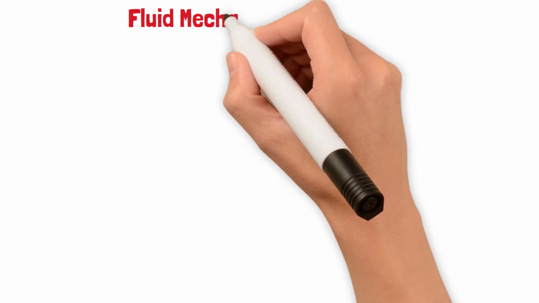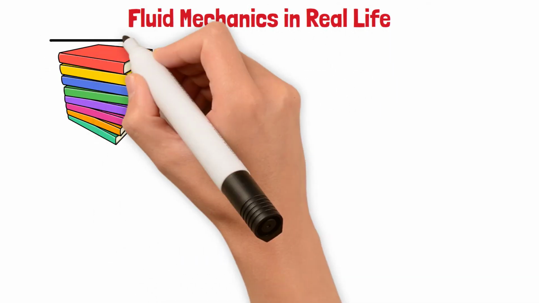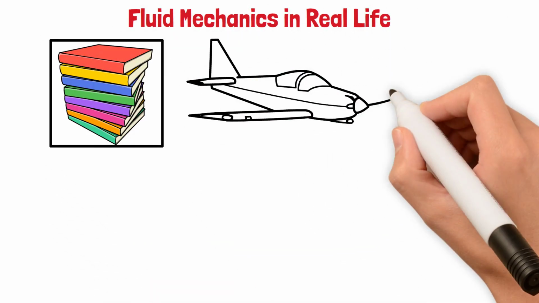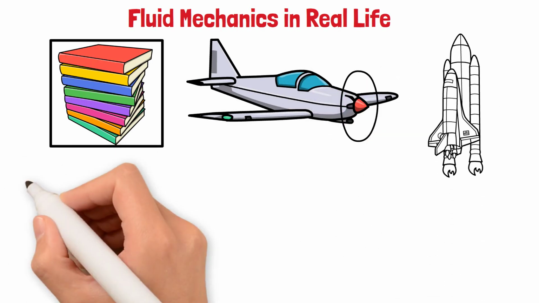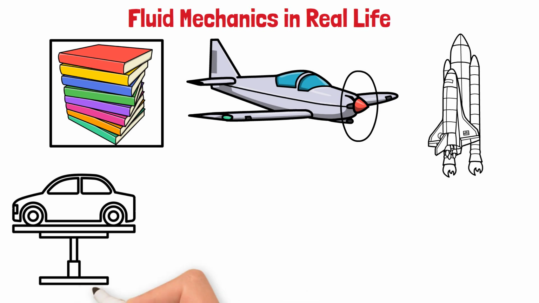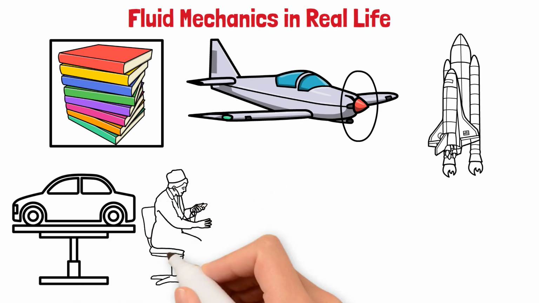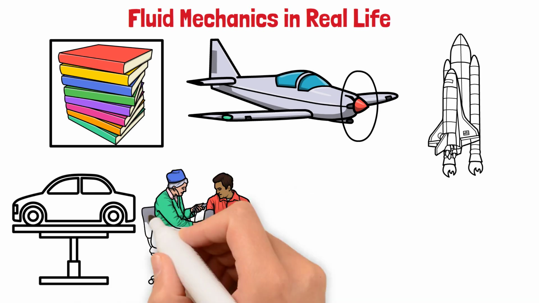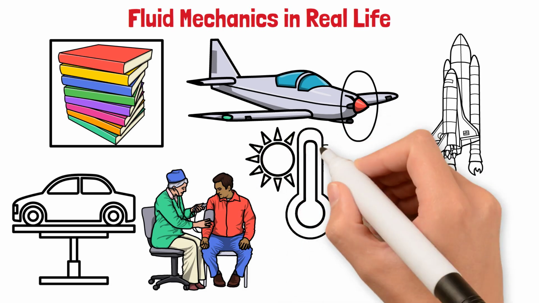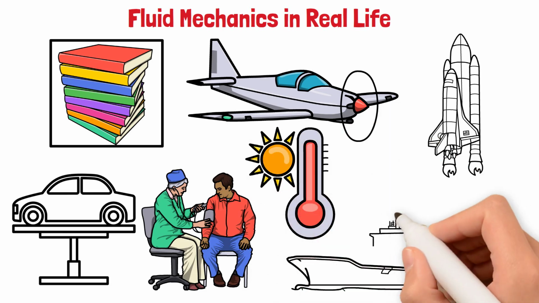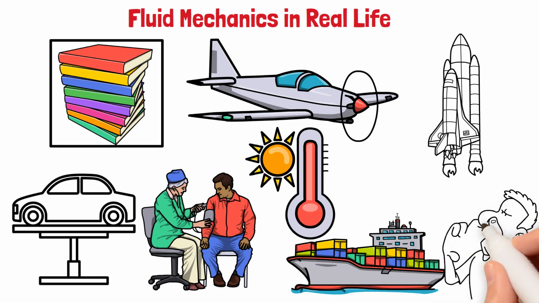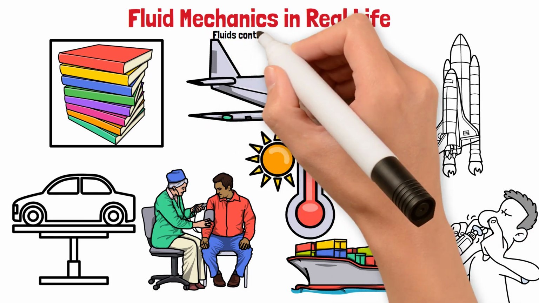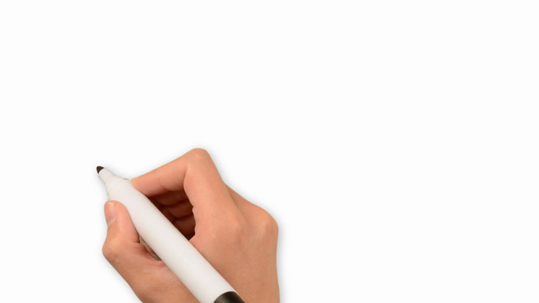Fluid mechanics in real life. This is not textbook stuff, it's everywhere. Airplanes fly because air behaves like a fluid. Rockets push gas, a fluid, backward. Hydraulics lift cars using fluid pressure. Doctors measure blood pressure using fluid principles. Weather forecasts depend on airflow and pressure. Ships float using Archimedes' principle. Even perfume sprays work due to pressure differences. Fluids control our world.